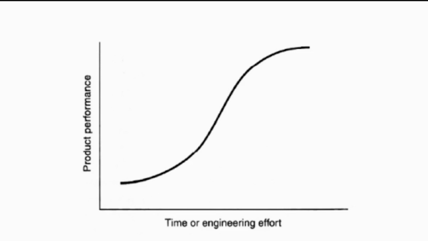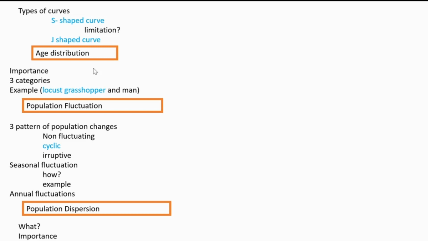It requires optimal condition. Under optimal condition only, the S-shaped curve is possible. Example, paramecium's growth in laboratory condition. Laboratory condition means the experimenter is providing ideal conditions, so exponential growth is possible and it is possible to obtain this sigmoid curve.